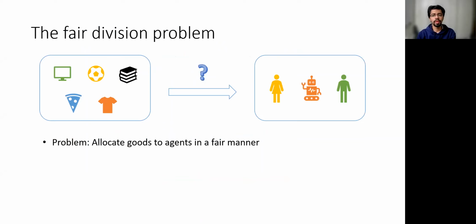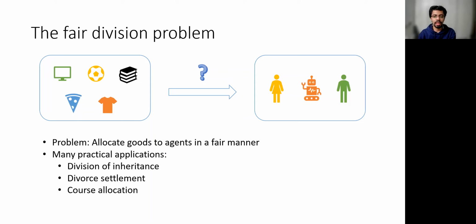We studied the problem of fair division, which is about allocating a collection of resources or goods to a set of agents. Now, the agents may have different preferences about which goods they'd like to receive. So the question is, how do you allocate these goods to agents in a manner that is perceived as fair by the agent? Naturally, this problem has many real-world applications, and examples include dividing an inheritance without causing jealousy among the heirs, divorce settlement, course allocation, and so on.